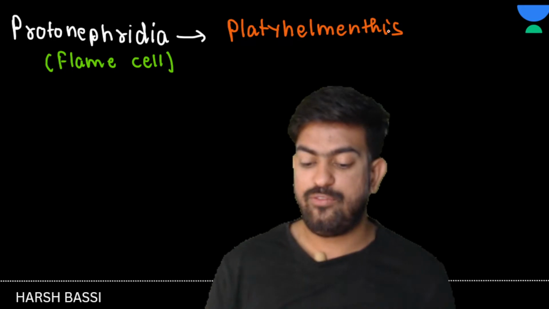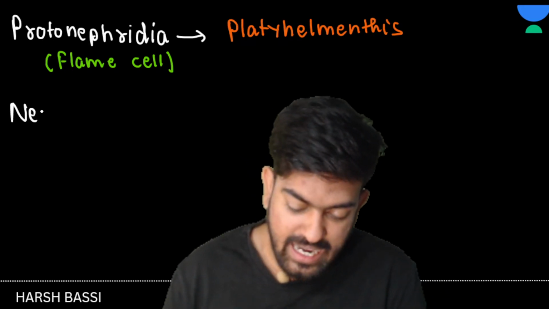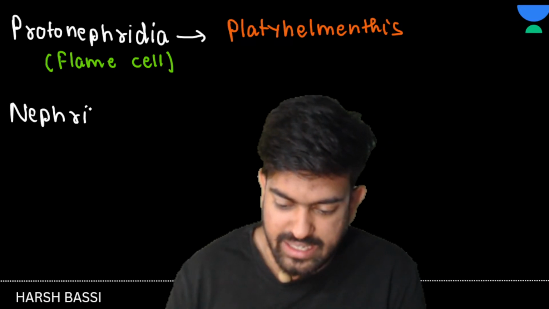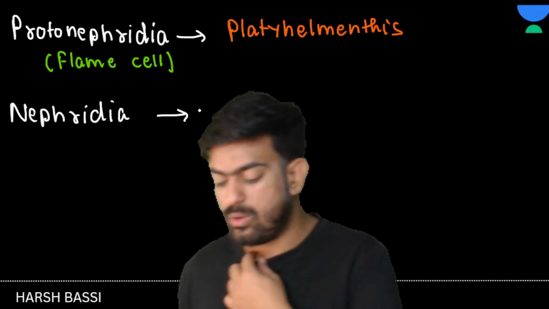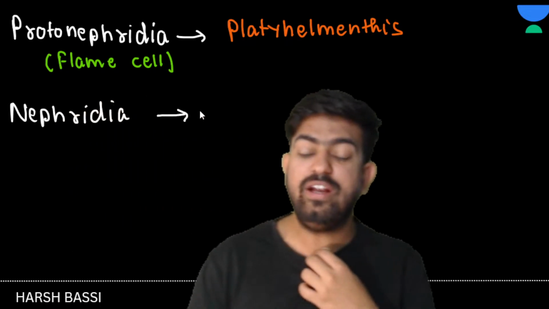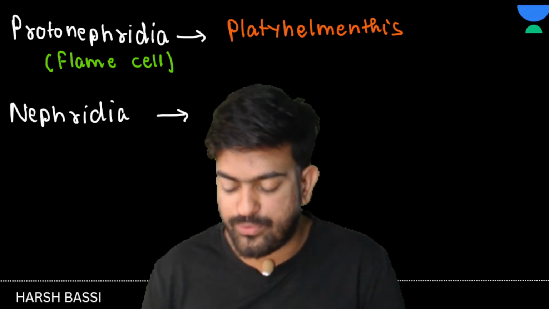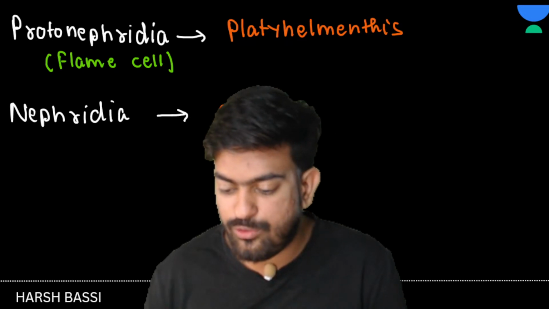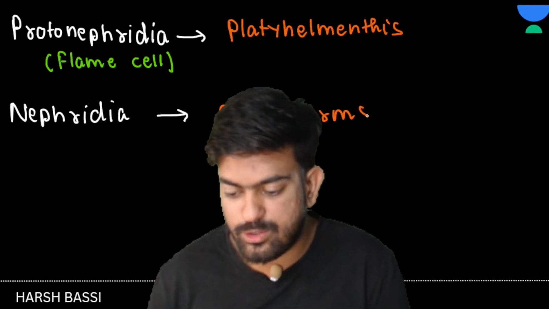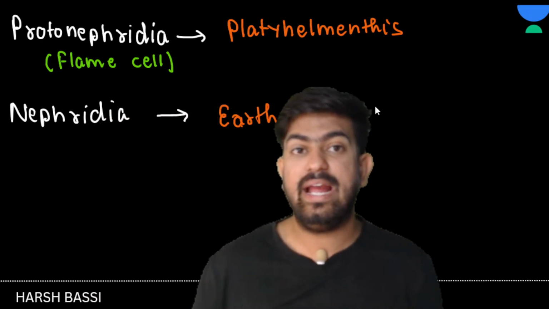Now next we have nephridia. So where is it present? Nephridia is present in the earthworms, or I should say annelida.